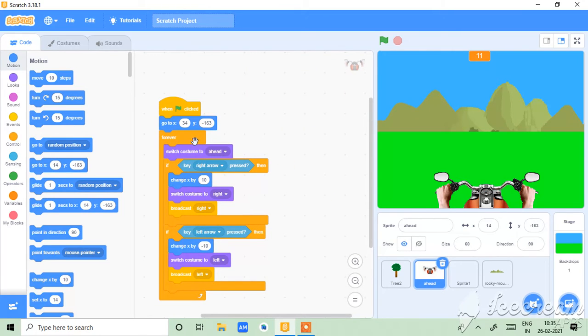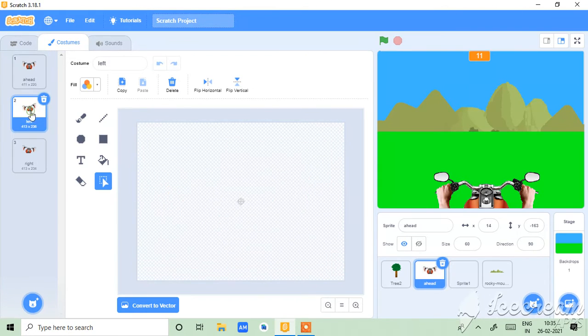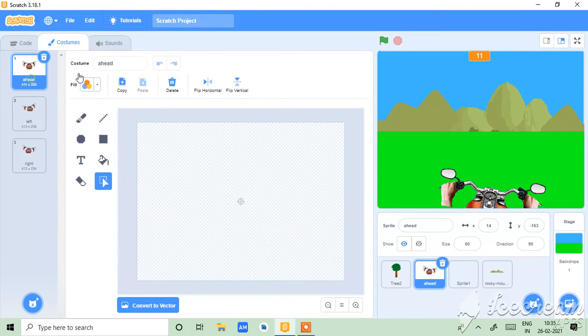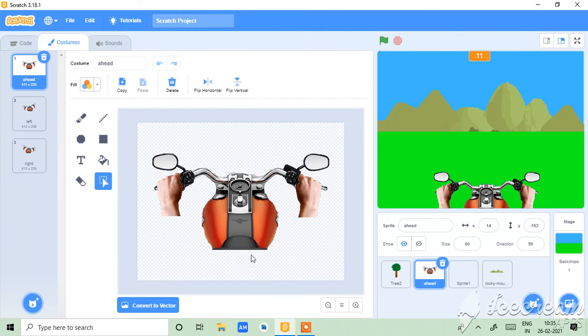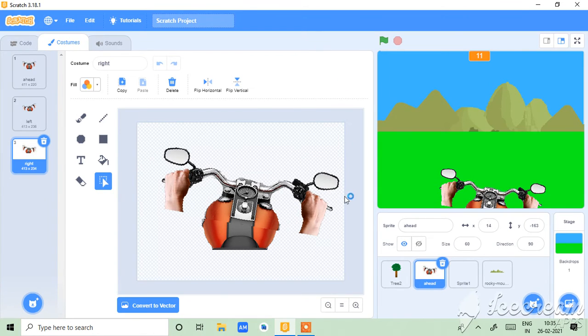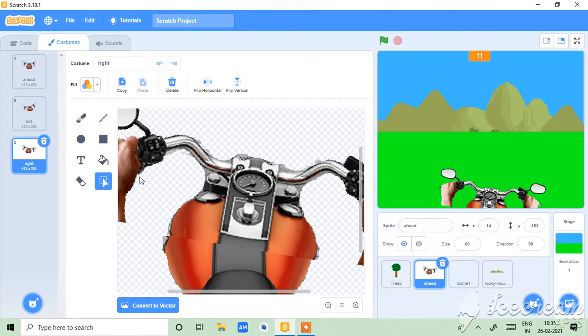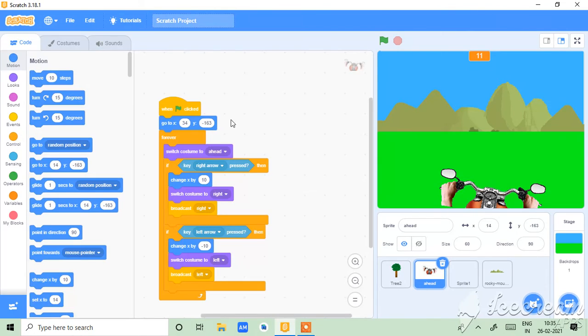Okay, so it has a costume that I made. With one costume I cut this and like this. Look, this is the difference. So when clicked, go to X 34 position and Y -163, and it is the position. And forever switch to ahead.